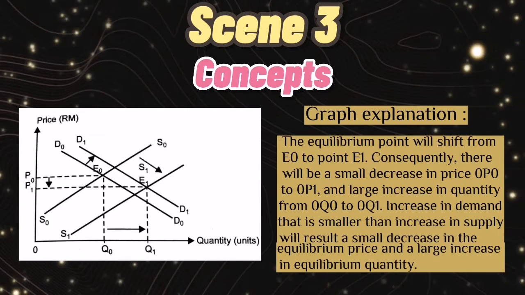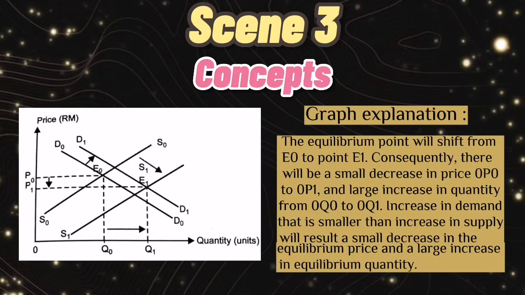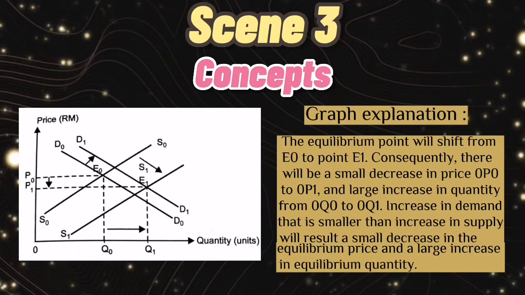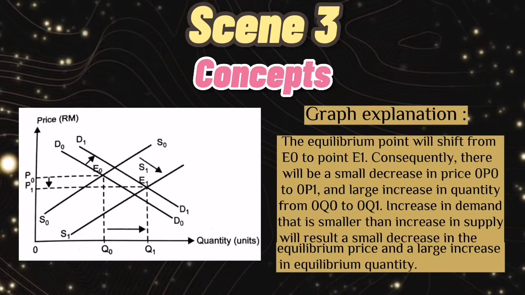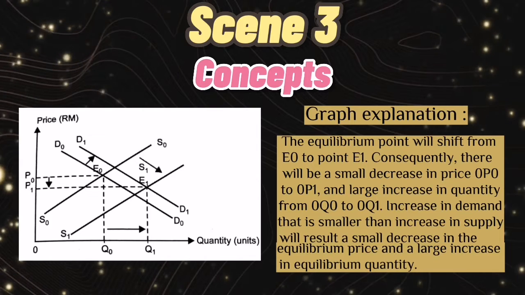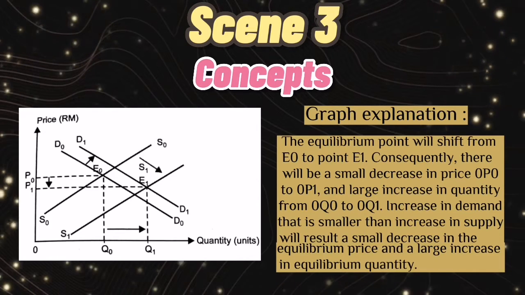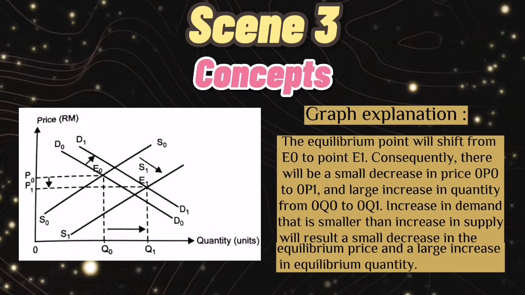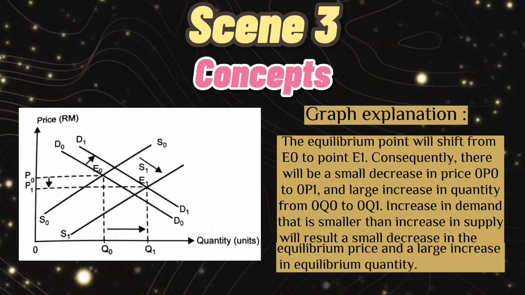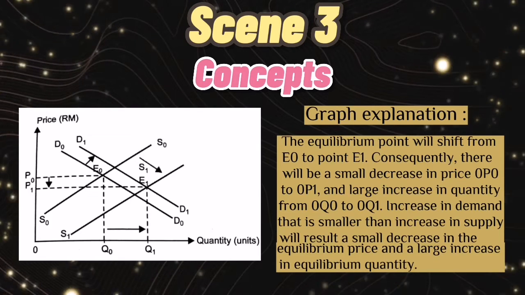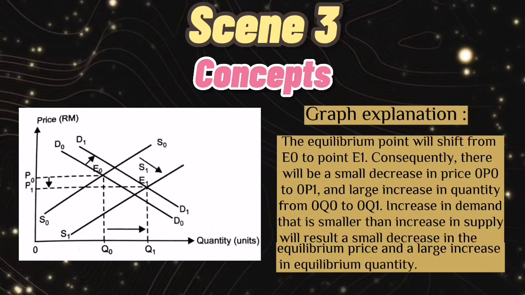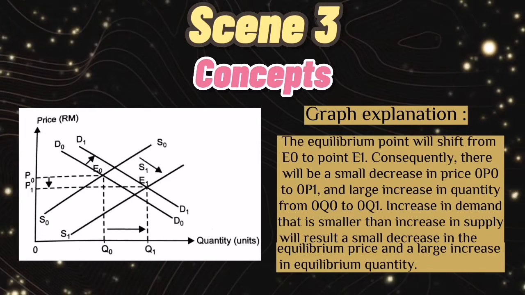Consequently, there will be a small decrease in price from 0P0 to 0P1 and a large increase in quantity from 0Q0 to 0Q1. An increase in demand that is smaller than the increase in supply will result in a small decrease in the equilibrium price and a large increase in equilibrium quantity.